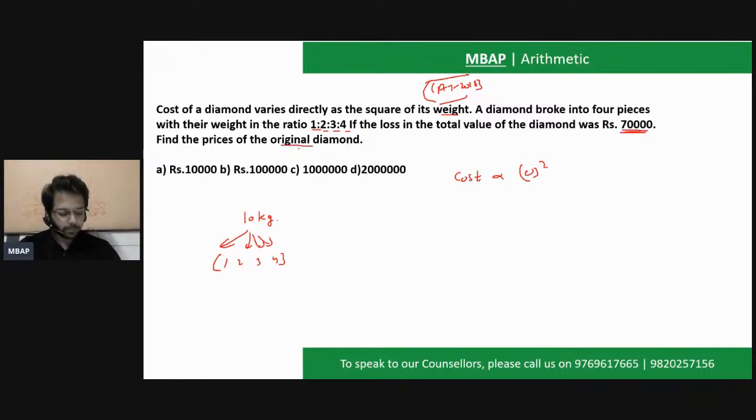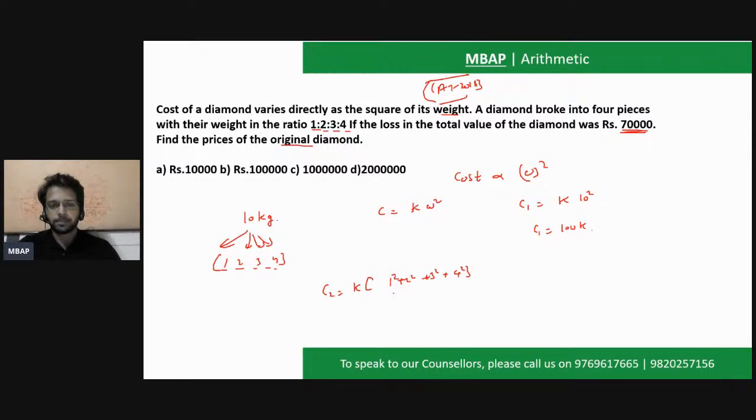Clear? So let's say the cost of the original diamond would be K times W square. So the original cost C1 would be K times 10 square, which is 100, so C1 would be 100K. The second cost of the diamond would be K times 1 square plus 2 square plus 3 square plus 4 square, because the diamond has been broken into 4 pieces.